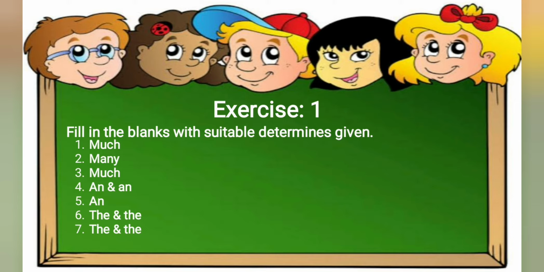Did you have dash difficulty reaching my place? Difficulty is a noun here. Difficulty we can't count, so we are going to fill the determiner much. Next, dash earthworm is dash insect. Answers are an and an, because those both nouns start with vowel sounds. I shall be back in about dash hour. Answer is an. Dash sun rises in dash east. Sun is a particular noun and east is also a particular noun, so we are going to fill here the definite article, that is the and the.